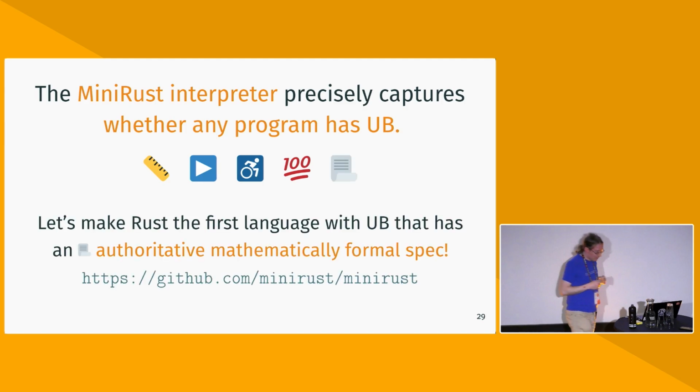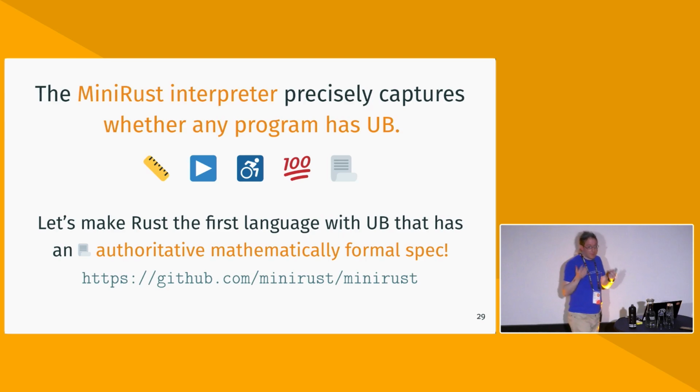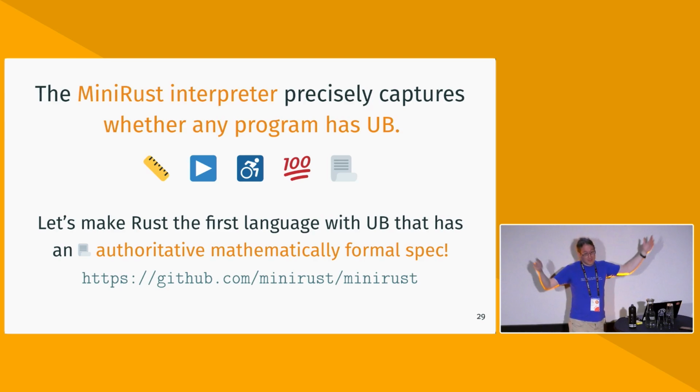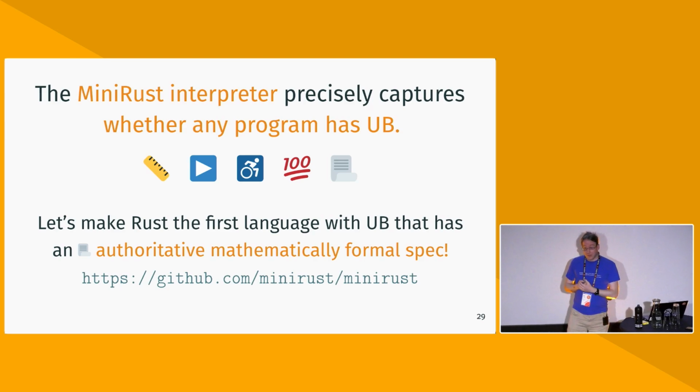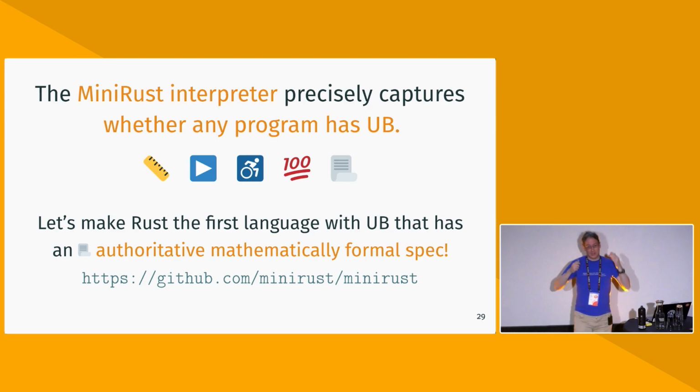And there's one final emoji I want to add here, because currently this is my research project, and it will stay like that for a bit more because I need to complete it first. But I hope long term we can all work together to make this part of the official specification for Rust, to make it authoritative. That's what the final emoji is meant to represent. Because in doing that, we would make Rust, to my knowledge, the very first language of its level of complexity, a language that has undefined behavior programmers have to worry about with unsafe code, that actually has a mathematically formal spec officially in its standard. And I think that would be an amazing thing for us to do.